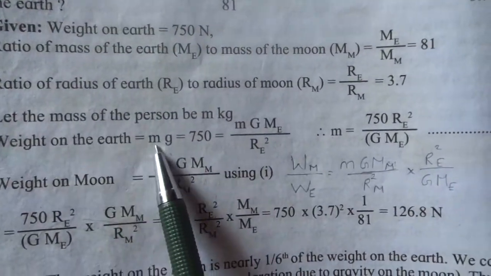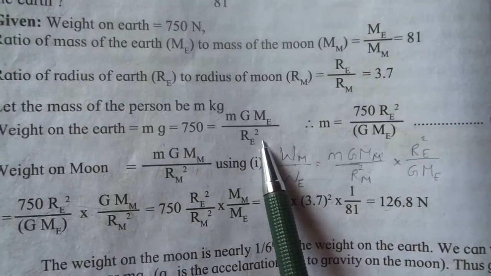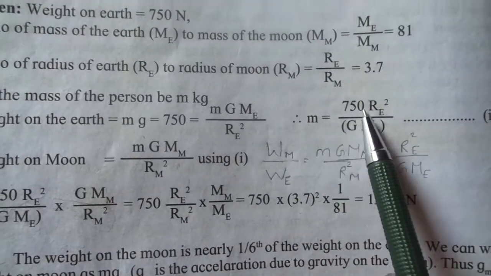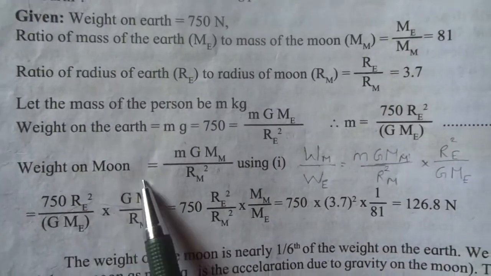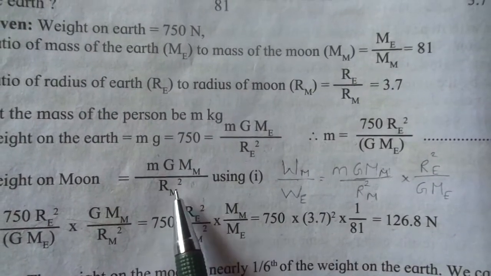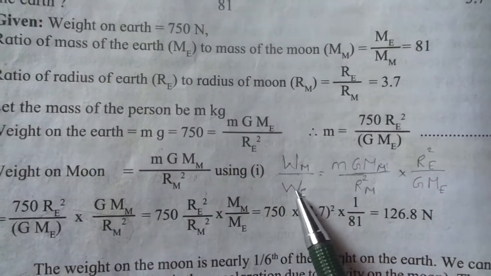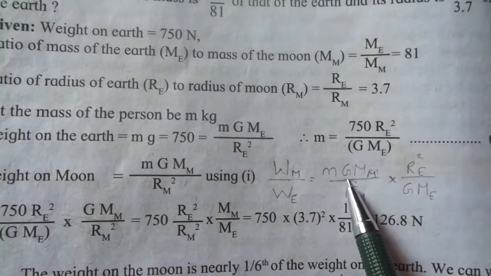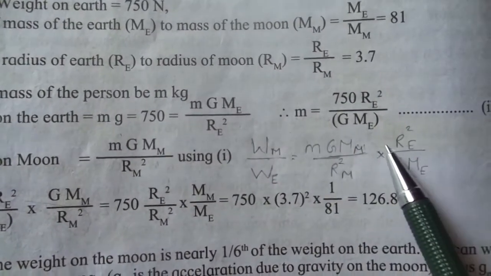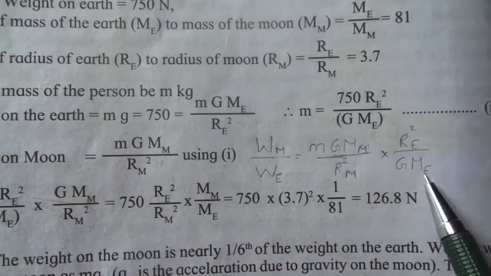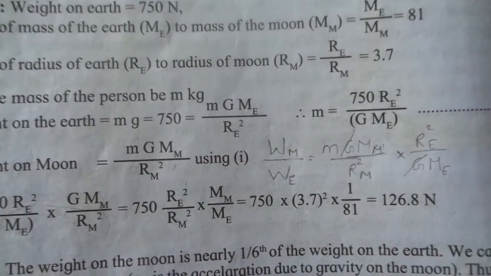Let the mass of a person be m kg. So weight on the earth is mg equals 750, where g equals G Me upon Re square, where m equals 750 Re square upon G Me. Weight on the moon is m g Mm upon Rm square. So dividing these two, we get weight on moon divided by weight on earth equals m G Mm upon Rm square, this is about the moon, and Re square upon G Me. Now this capital G will cancel out from both sides.